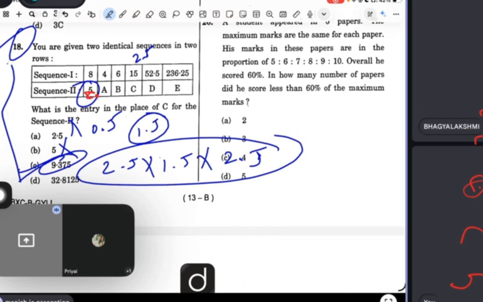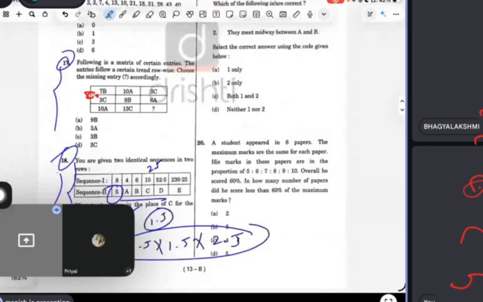Which one is real? You got 5 in the sequence too. Real 5 is given. Acha, from here you are doing 5 into 0.5 first, and then yes, okay, got it. This is what I'm saying. See guys, this is the question; I don't know why they actually ask it.